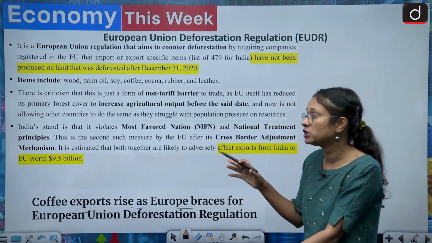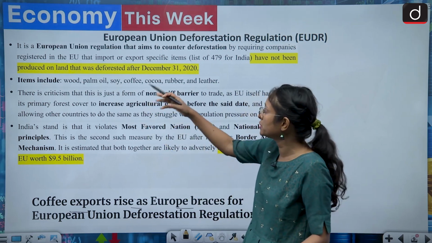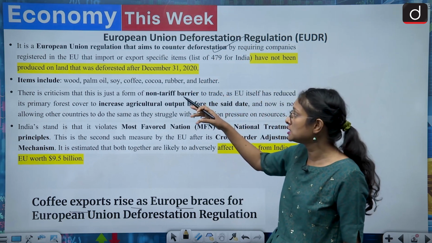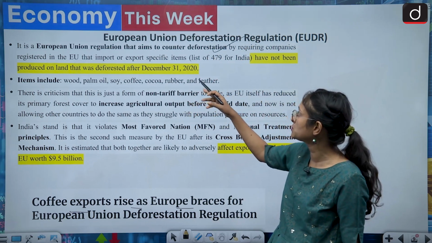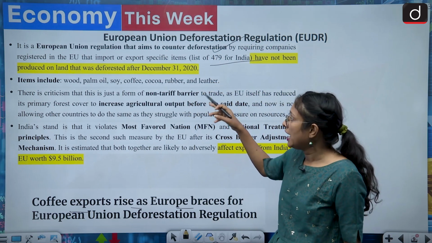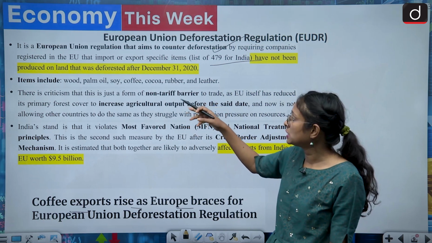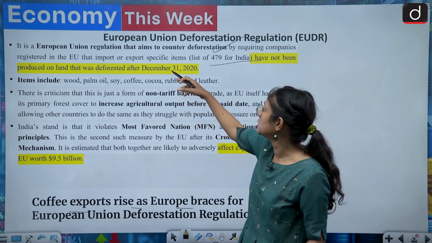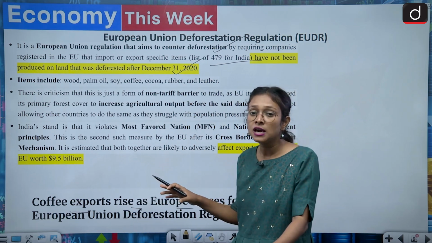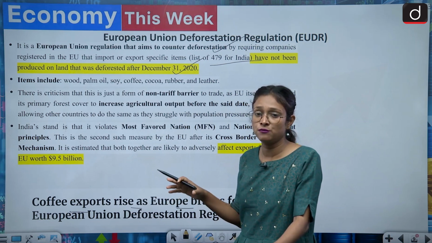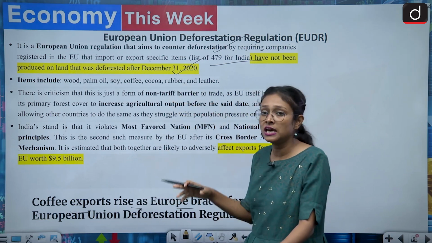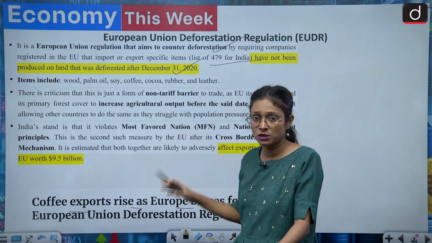So first of all, we should know what this particular thing is. It is a European Union regulation that aims to counter deforestation by requiring companies registered in the EU that import or export a specific item, and there is a list of 479 items, that are produced on land that was deforested after December 31, 2020. So there is a deadline set for this scheme: if you produce on land which has been deforested after December 31, 2020, then you will be banned.